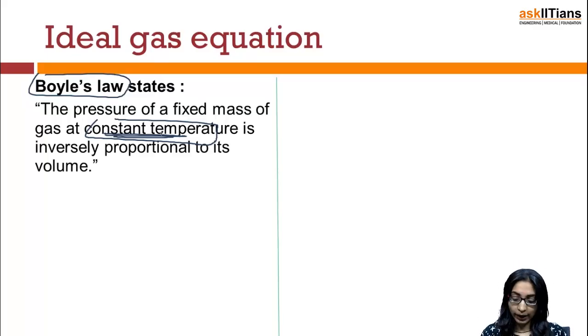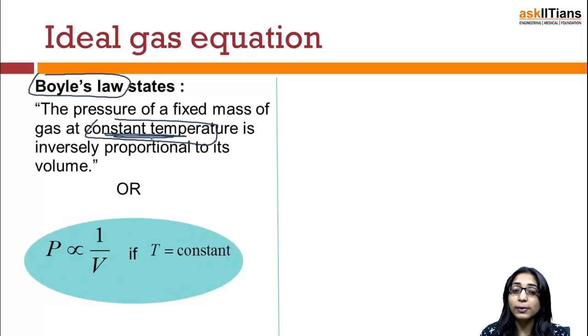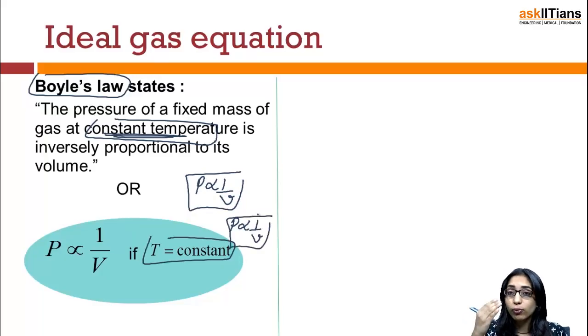In numerical terms, once you keep the temperature constant, pressure will be inversely proportional to volume, or I can also say that pressure will be directly proportional to 1/V.